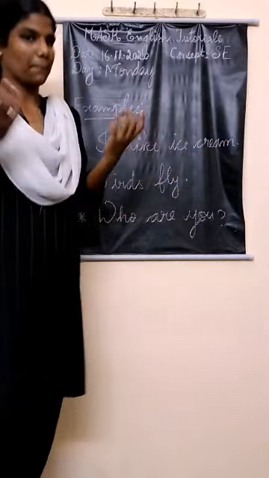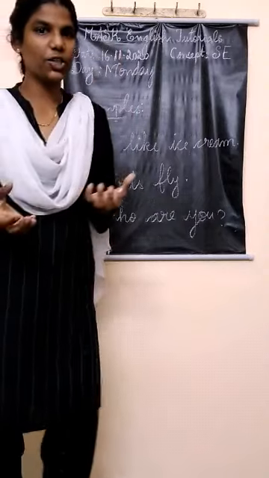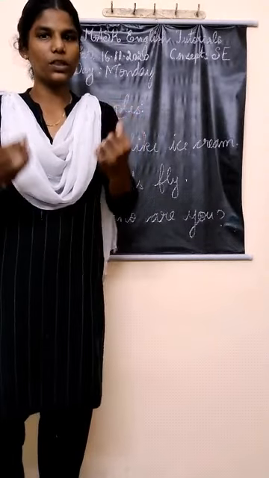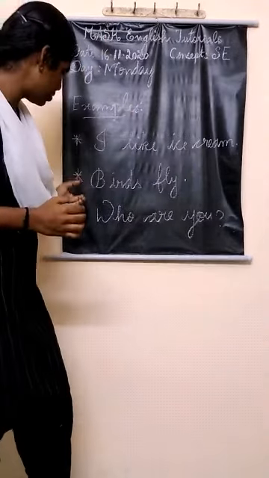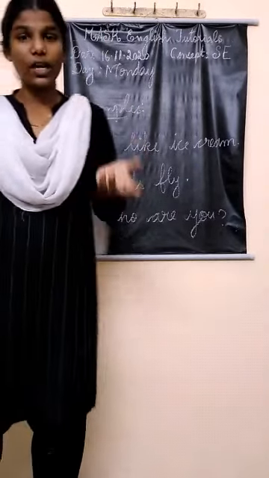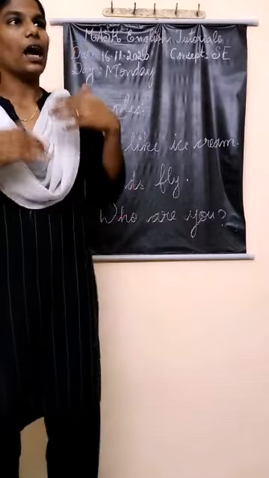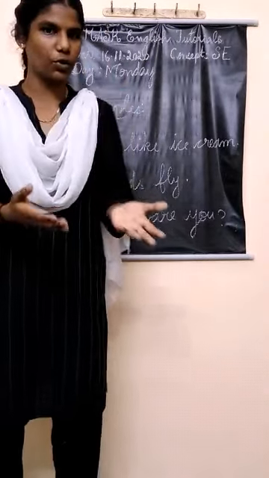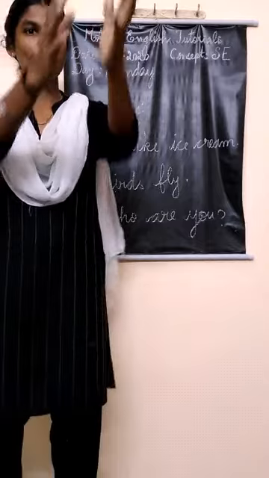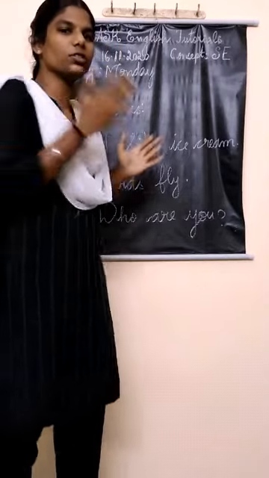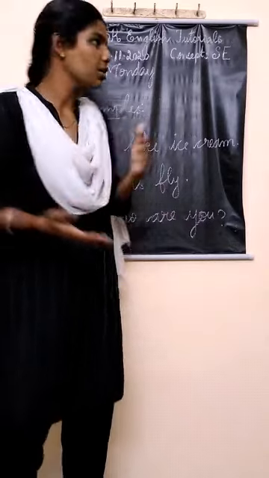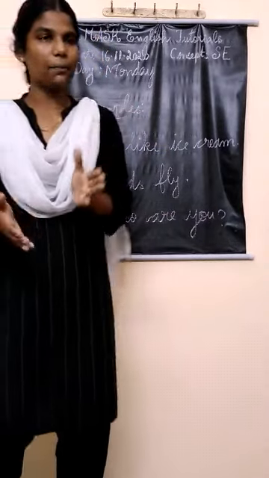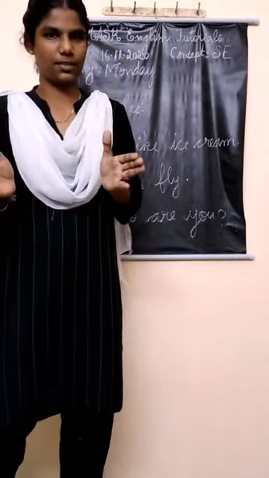A sentence must have information and should be ended with a terminal punctuation. Okay? So we have seen 2 sentences. And the third one, who are you? Okay? See, I wish to ask some information about you so that I should tell that this is what I want to know. So this is also giving some information and asking for some other information. Is that clear? So these 3 are examples for a sentence.